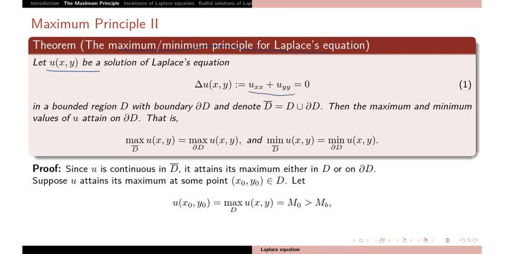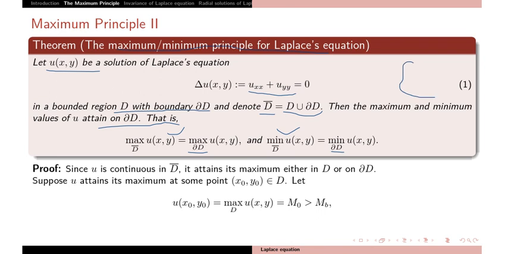We take the Laplace equation u_xx plus u_yy equal to 0 in a bounded region D with boundary ∂D, and here I am writing D union ∂D equal to D bar, the closure of D. Then the maxima and minima of u are attained on the boundary.